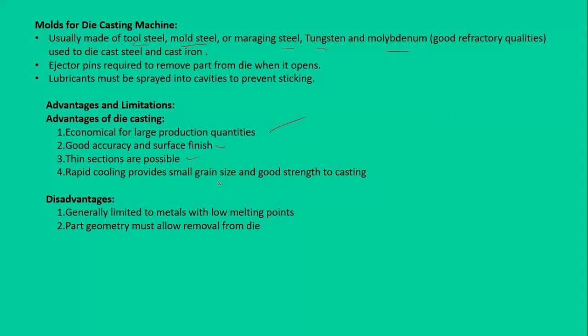Again, because of this metal mold, we have a high rate of heat transfer, and because of this high rate of heat transfer we have a smaller grain size, which ultimately leads to good strength of the final product. Some general disadvantages of the pressure die casting are that they are generally limited to metals with low melting points, and the part geometry must allow removal from the die. So we cannot cast very complex shapes in die casting.